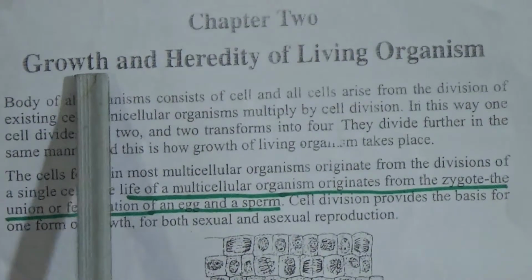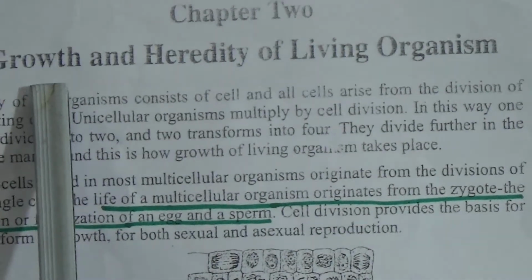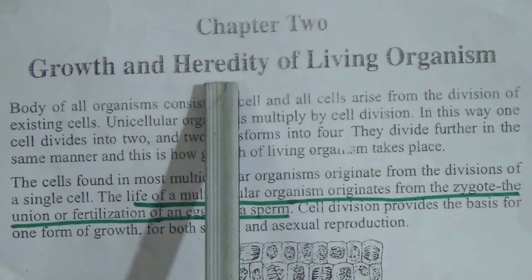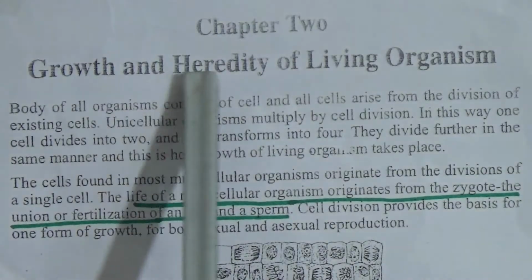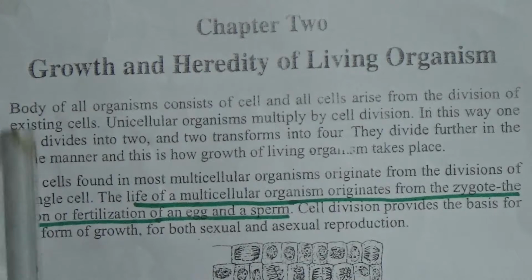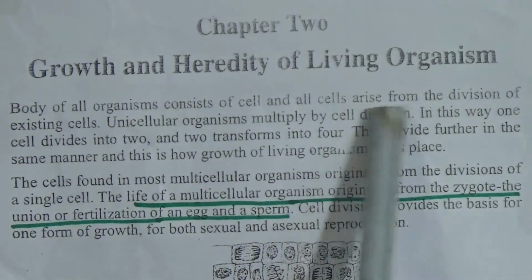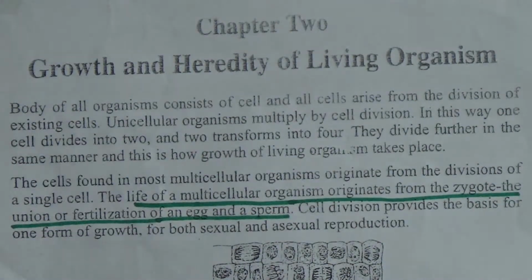Growth means development, which is normally done by any organism through cell division, and heredity means the characteristics of genes, which are carried by genes from generation to generation. Now let's see. The body of all organisms consists of cells, and all cells arise from the division of existing cells. That means any cell will be produced from its previous one.